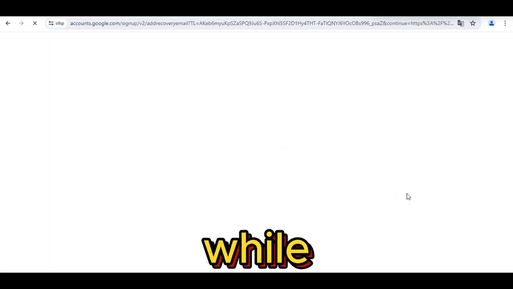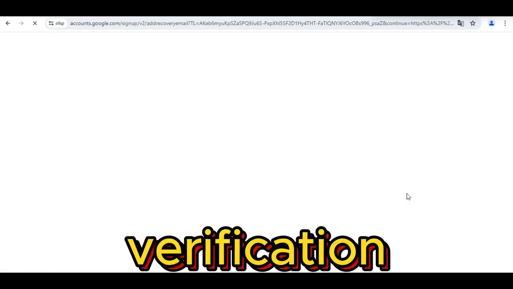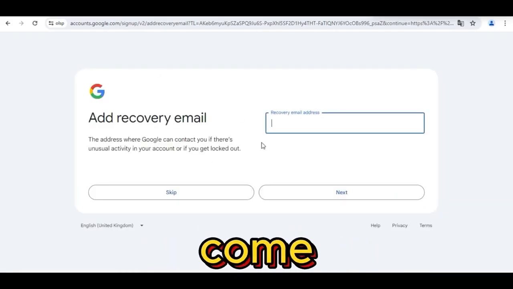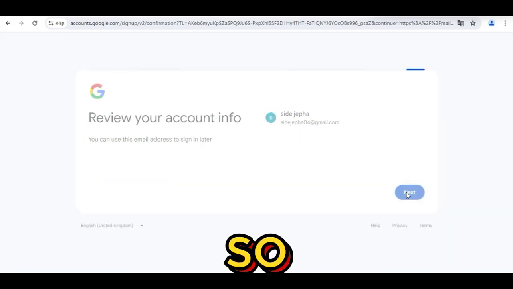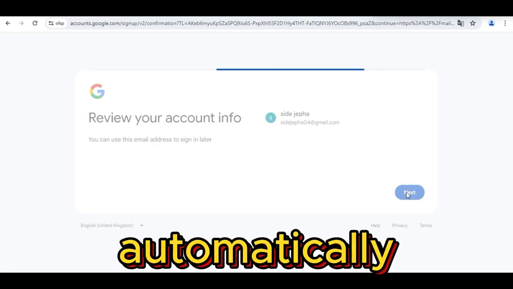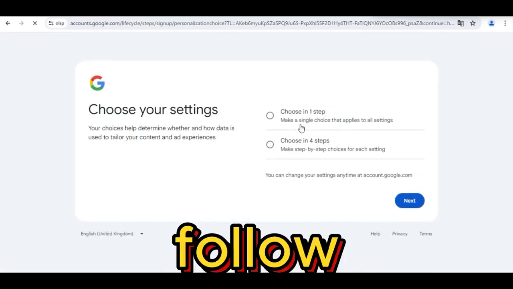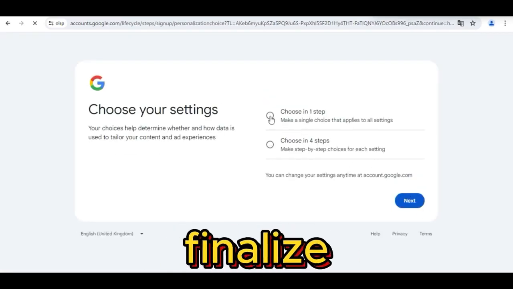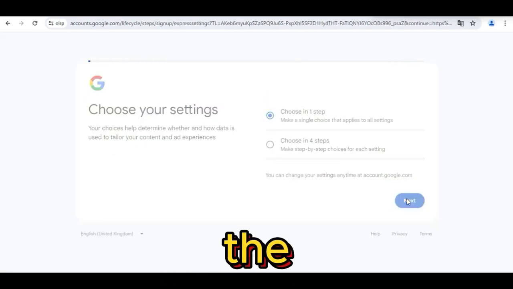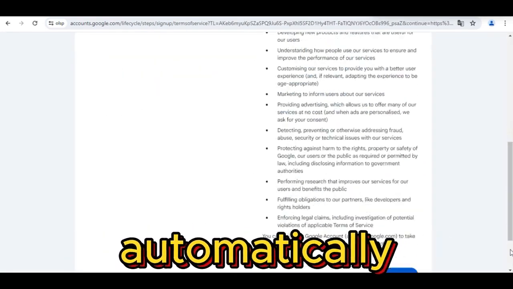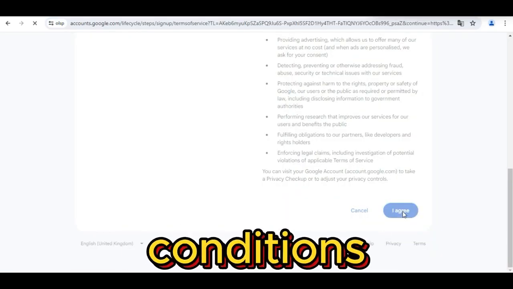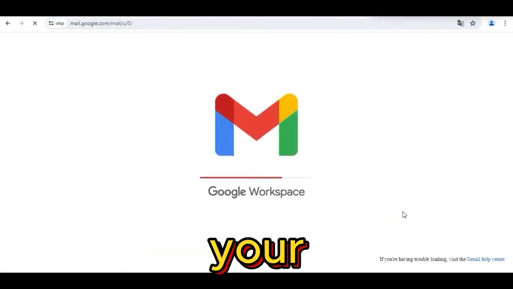The next step while you create a Google account is phone number verification. Let's wait and see what will come. As you can see here, it needs a recovery email instead of phone number verification, so we have skipped that step automatically. Here just click on Skip. Then follow other simple steps to finalize the account creation process. The main important part is the phone number verification, which has been skipped automatically. So agree to all terms and conditions so as to successfully log in to your Gmail account.